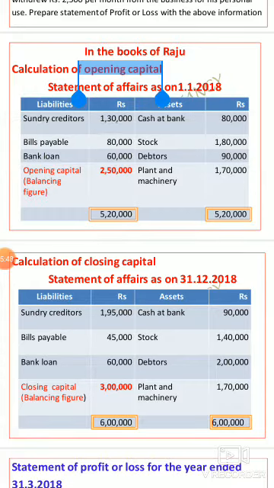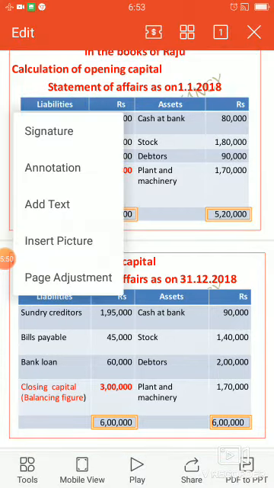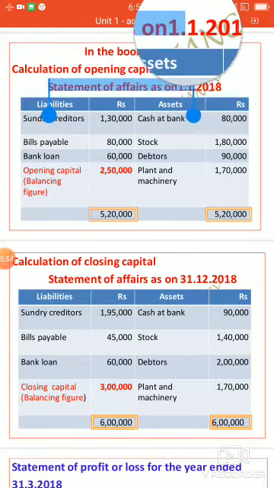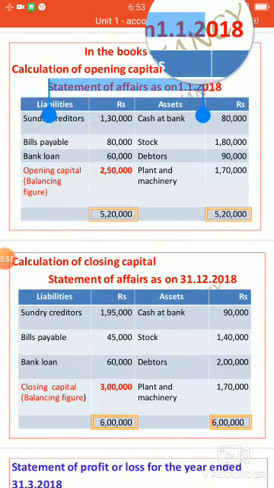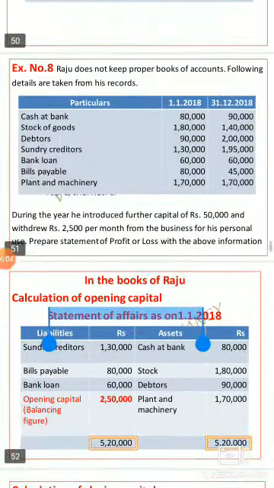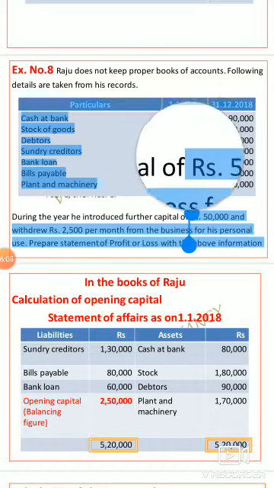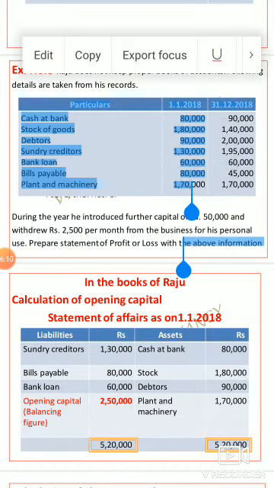First you have to write the heading: Statement of Affairs as on 1st January 2018. This statement of affairs is prepared by using the opening information.